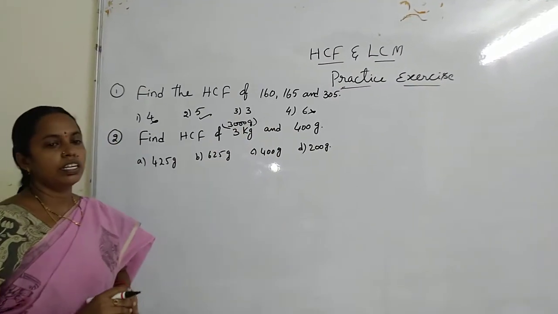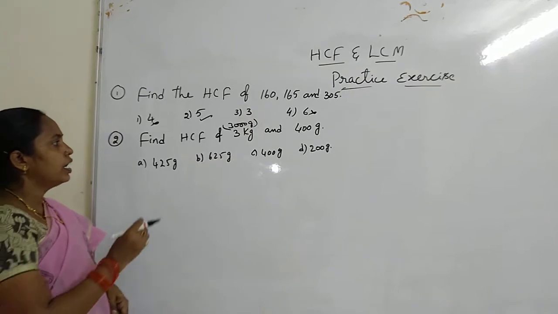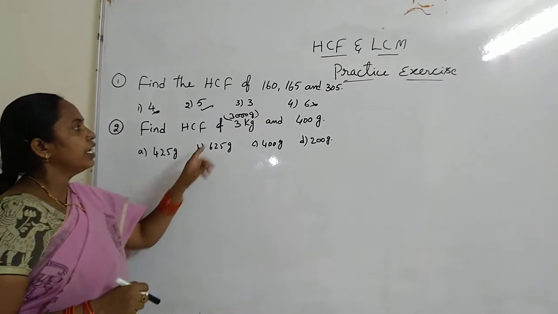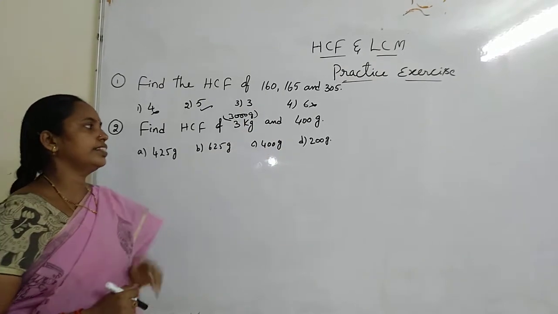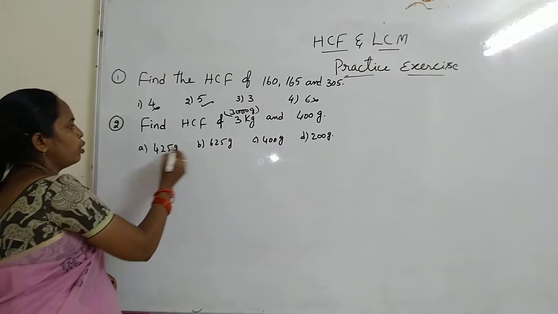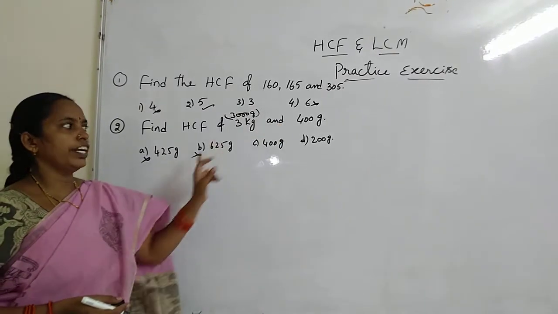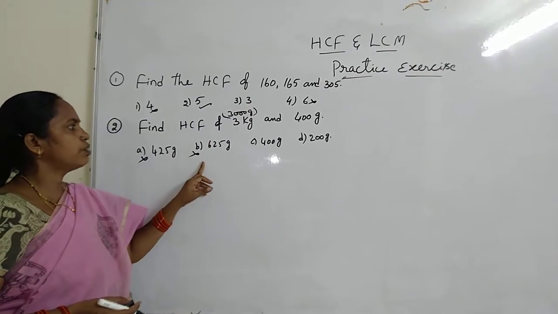That is our answer. But yesterday I told one point. HCF should be equal to this number or less than this number. So these two options are wrong. Both are greater than 400 grams. So these two are wrong.